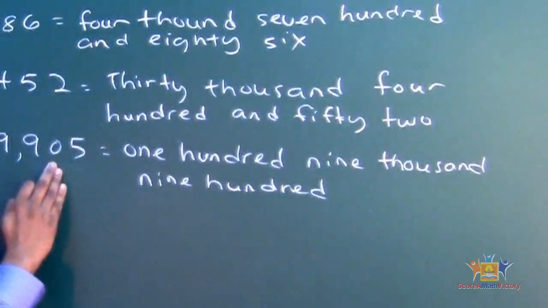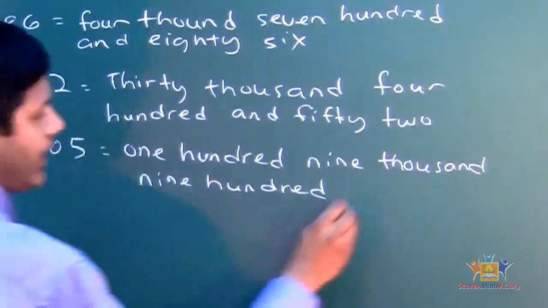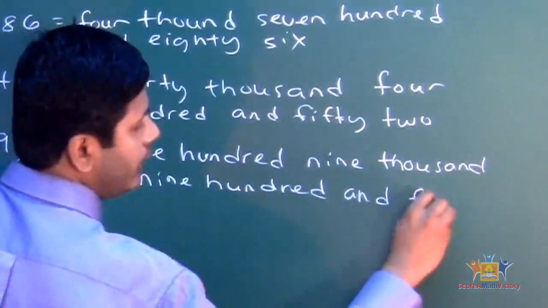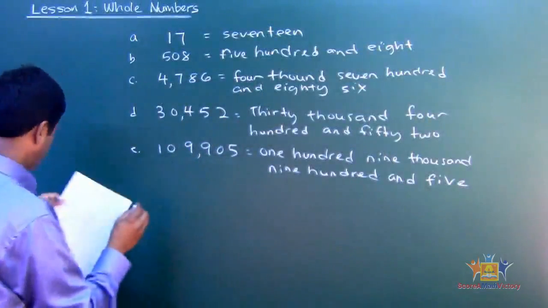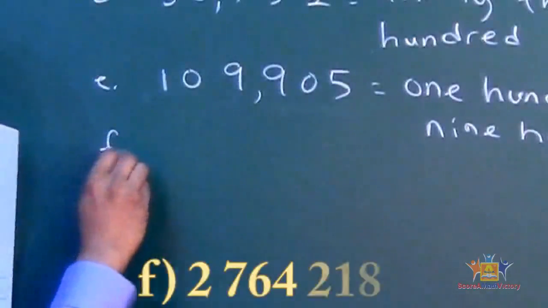Because there's no 10 value there. Okay, it's just a 0, so you just say and 5. Okay, and 5, very important. Okay, able to read something like this. Okay, all right, good. Now let's look at F. The F is